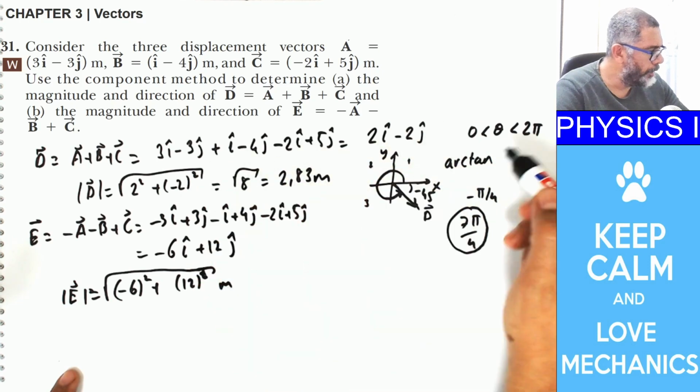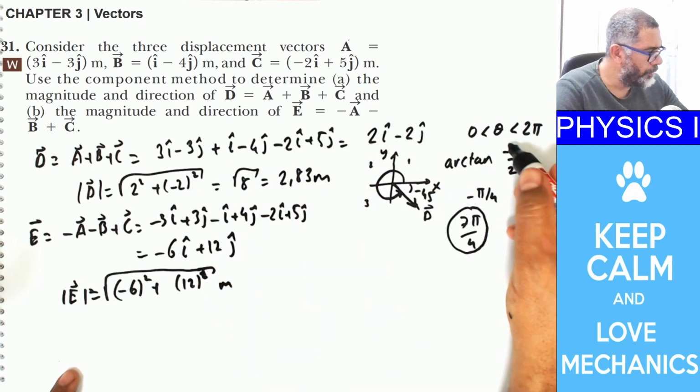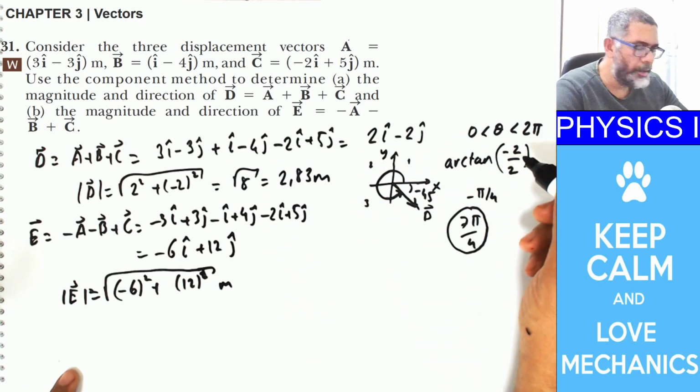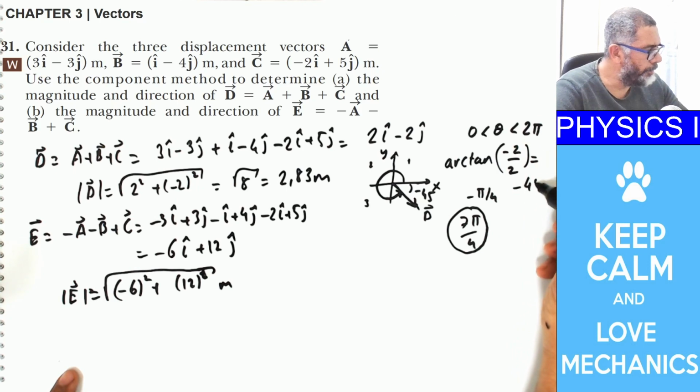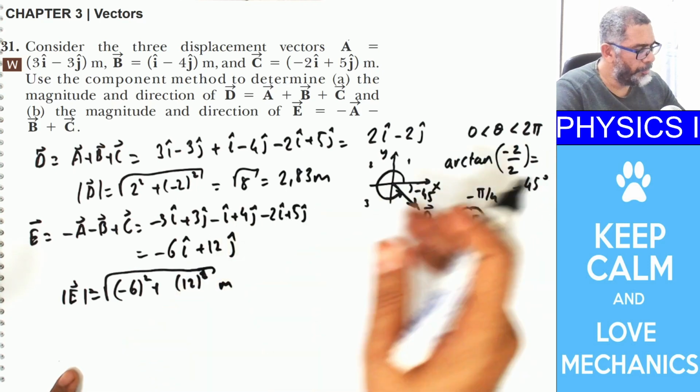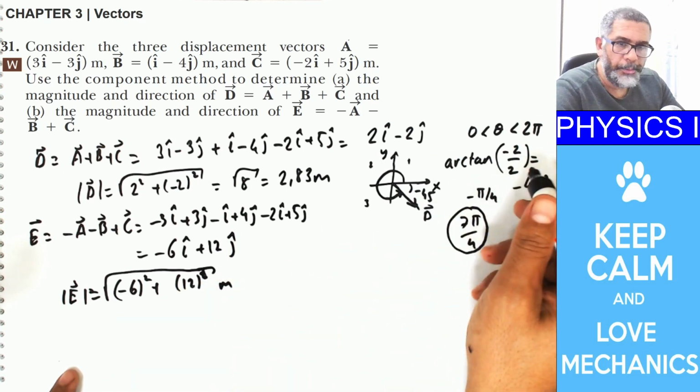For d, it is minus 2 divided by 2, which is minus 1, and the calculator will give you, in the degree scale, minus 45 degrees. Okay, so this was for d.